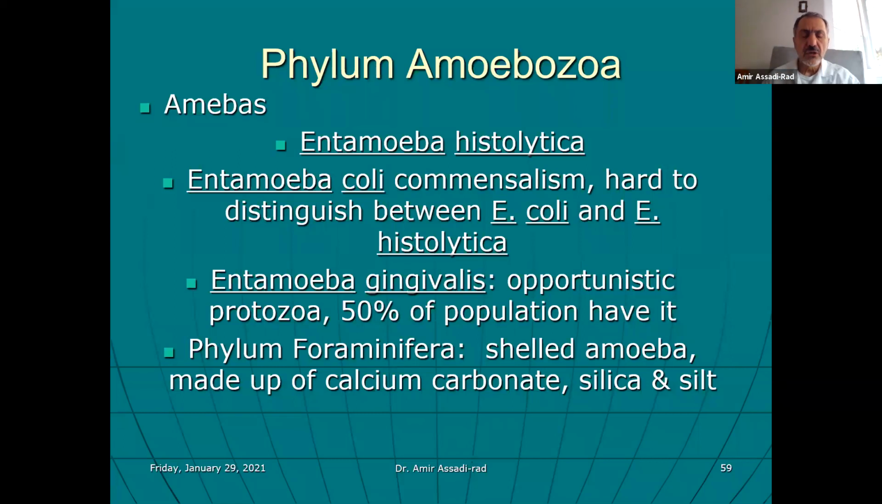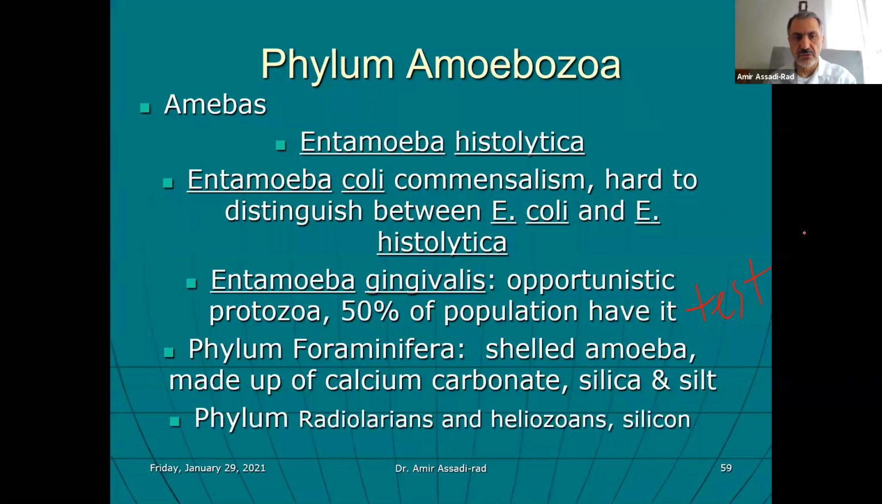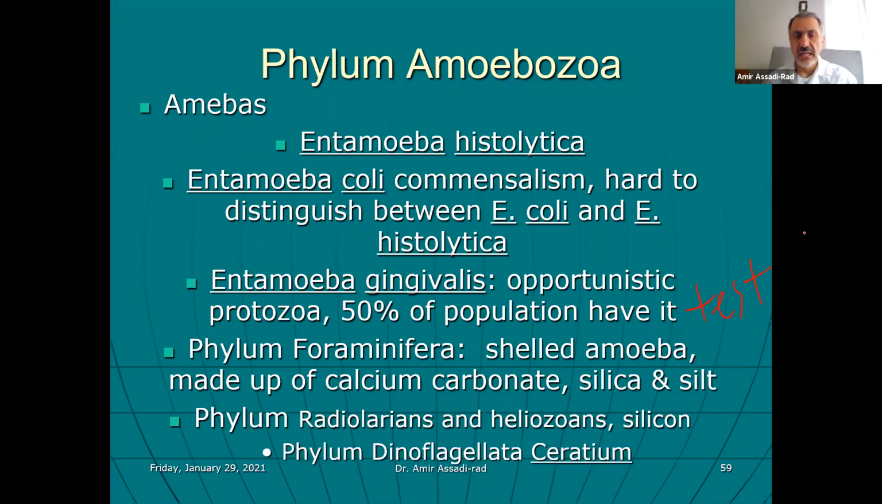The very first one is phylum Foraminifera, which is shelled, or test. Another name for it is test. Same thing as when you take a test, we all take tests. It's a shelled amoeba made up of calcium carbonate or silicon. The other one is phylum Radiolarians and Heliozoans, and it's made up of silicon. And the third one is phylum Dinoflagellates, which includes Ceratium.